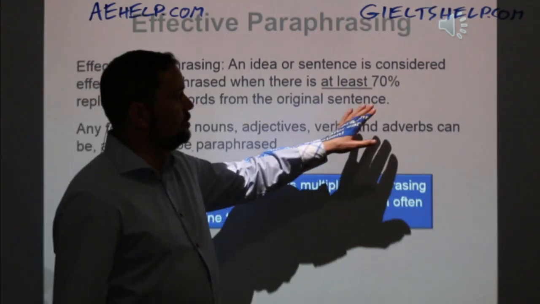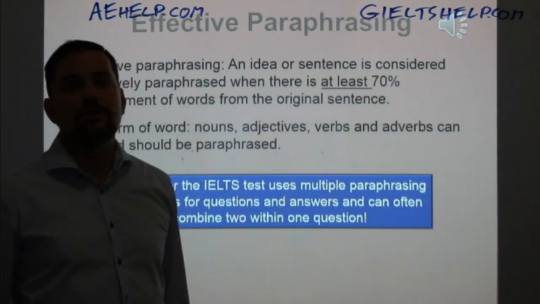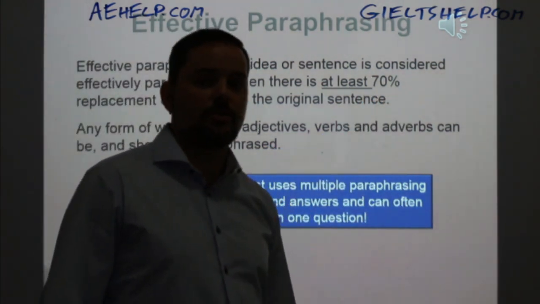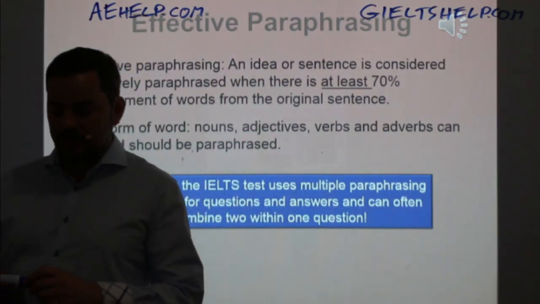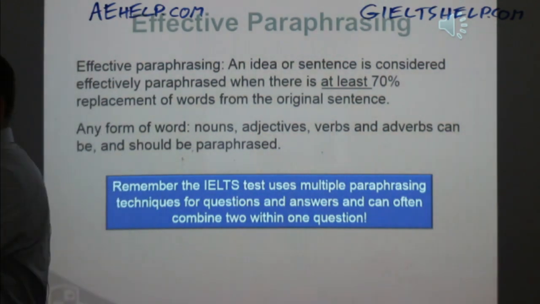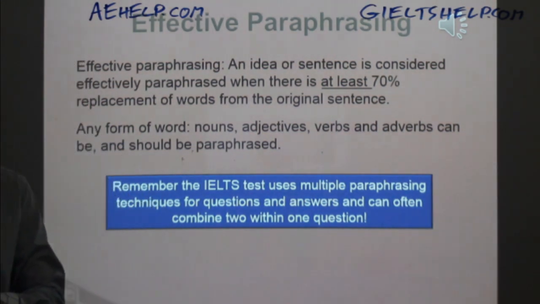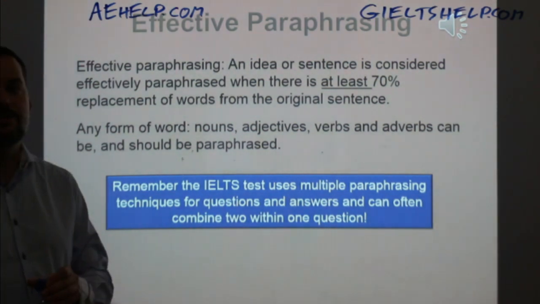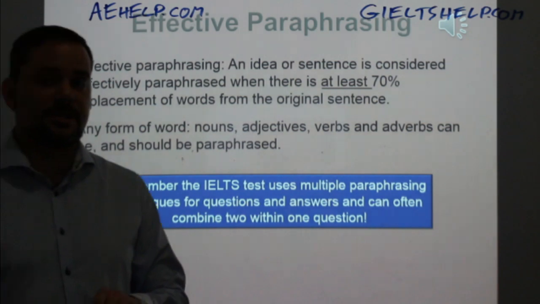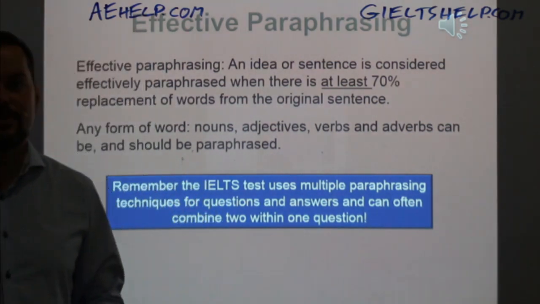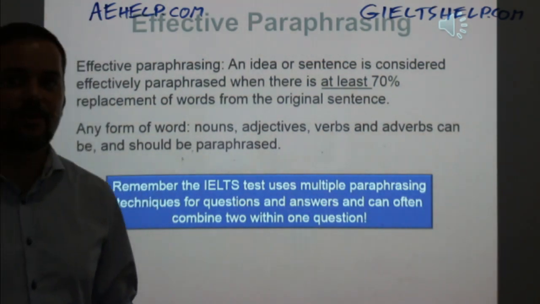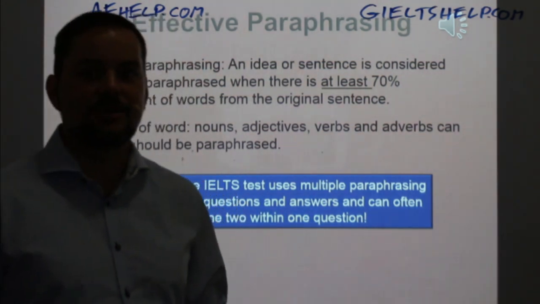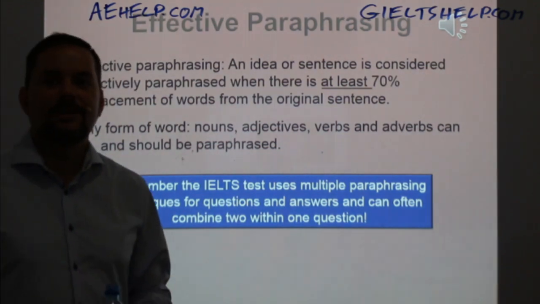And in the beginning, you might need to use a dictionary and a thesaurus. Does everybody know what a thesaurus is? So when you're learning paraphrasing in the beginning and you're learning different ways to say the same ideas, then you're using a dictionary and a thesaurus. Does everybody know what a thesaurus is? Thesaurus. It sounds like a dinosaur. It's not a dinosaur. I think somebody already said Jurassic World. It's not a dinosaur from Jurassic World. So no, it's a thesaurus.